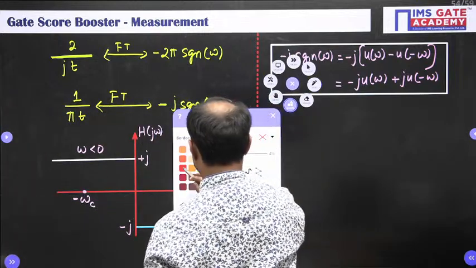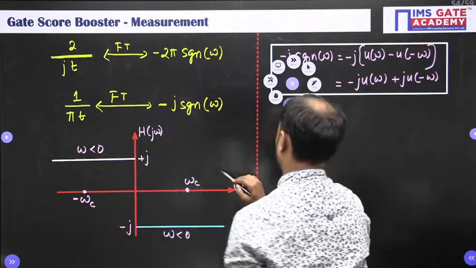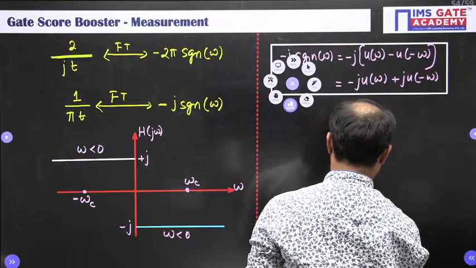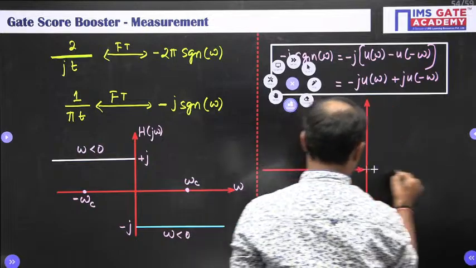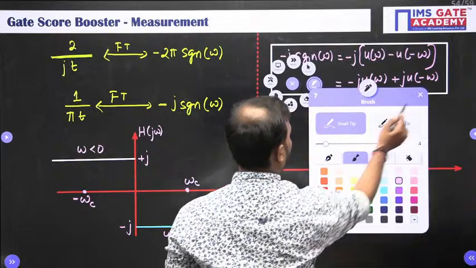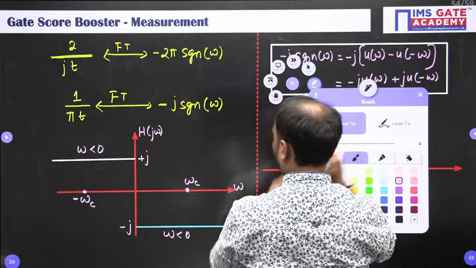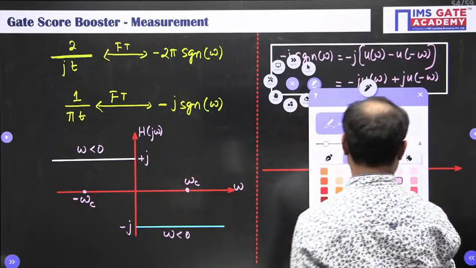Let me draw it here. Because we are doing the frequency multiplication, na? So only at omega c and minus omega c will we have a value.